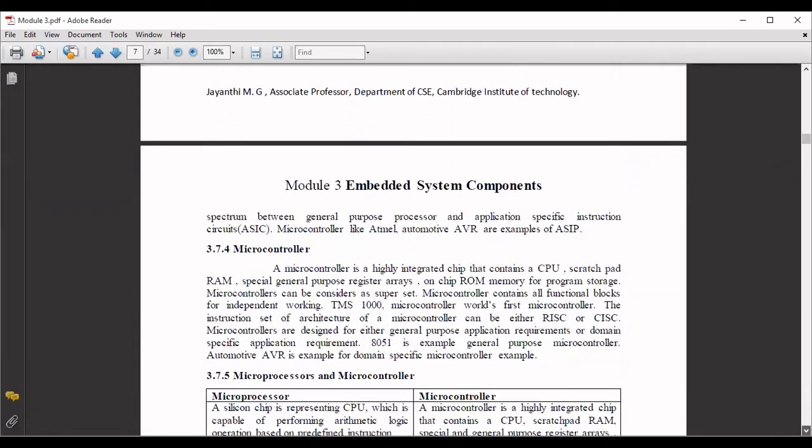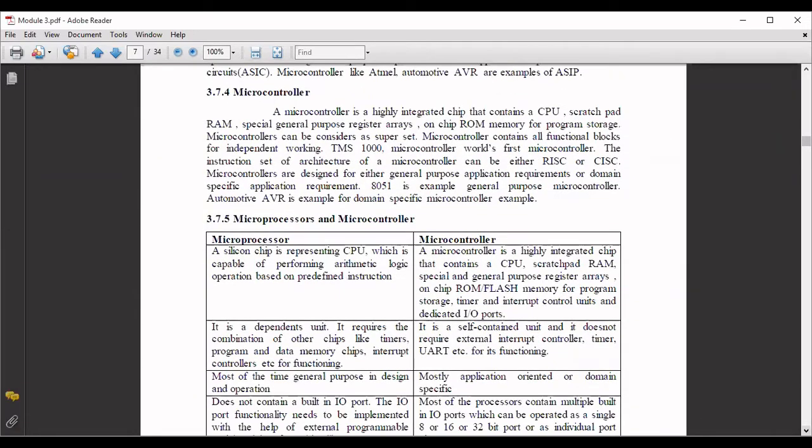Then when it comes to the microcontroller, you are already aware, you are using the microcontroller LPC2148. It's an integrated chip which contains the CPU. Everything will be present on the chip: scratch pad, RAM, special and general purpose register arrays, on-chip ROM for program storage. Everything will be available on one single chip, which we call a microcontroller. So microcontrollers contain all functional blocks for independent working. TMS 1000 is a microcontroller, the world's first microcontroller.